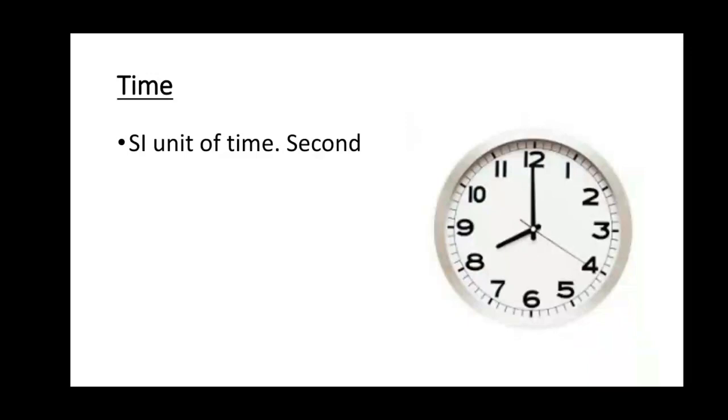Clocks are used to measure time. You know how to read a clock face and note the time. You can also use your pulse to measure time. Count the number of pulses to tell the time elapsed. At your normal speed of speaking, say 1 little second, 2 little second, to count the passage of time. Therefore, the SI unit of time is second.